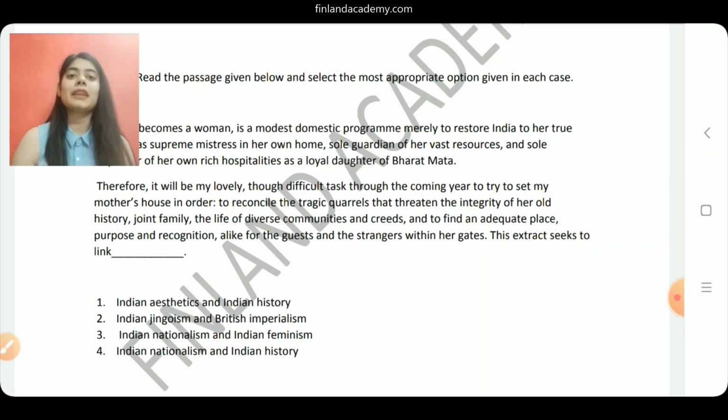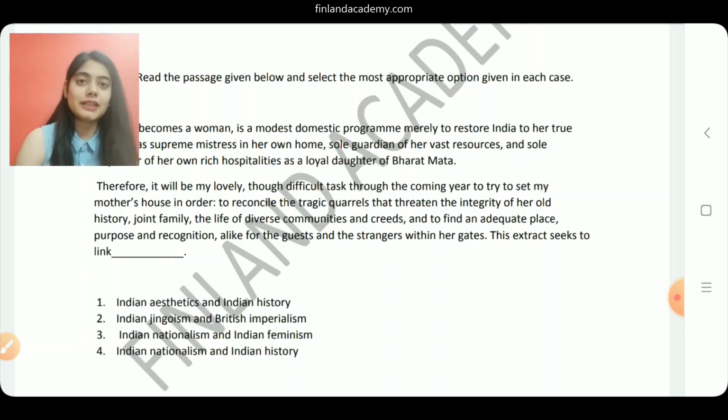And now if we look at option 4, which is Indian nationalism and Indian history, of course nationalism is there, Indian history is also involved, but then you cannot ignore the bigger picture when you say that feminism is also involved there, right? If you also look at the second paragraph, the second line there, where she says, therefore it will be my lovely though difficult task through the coming year to try to set my mother's house in order.